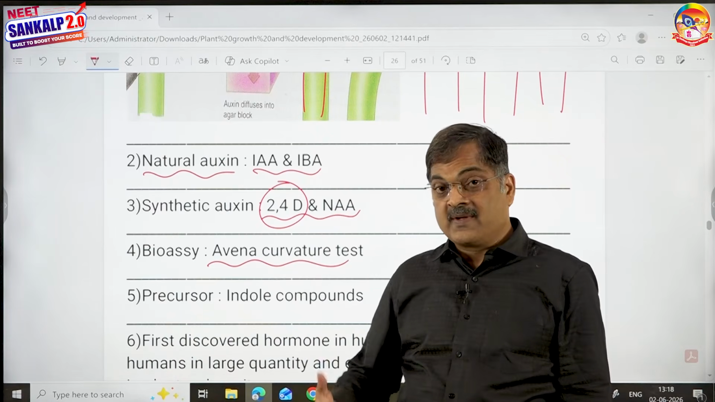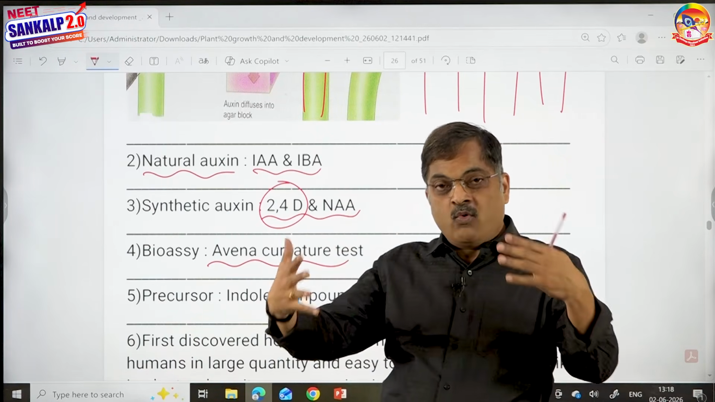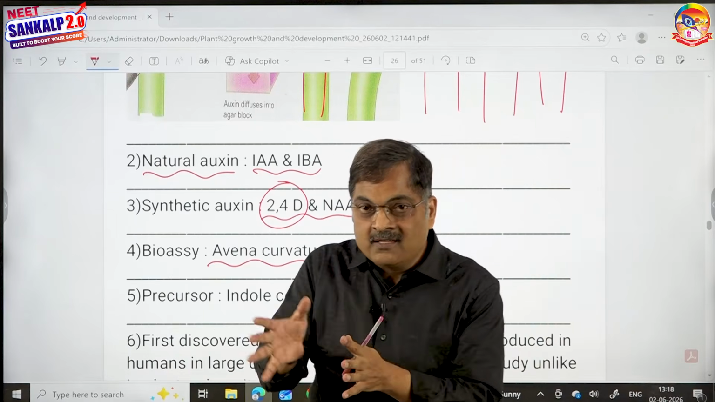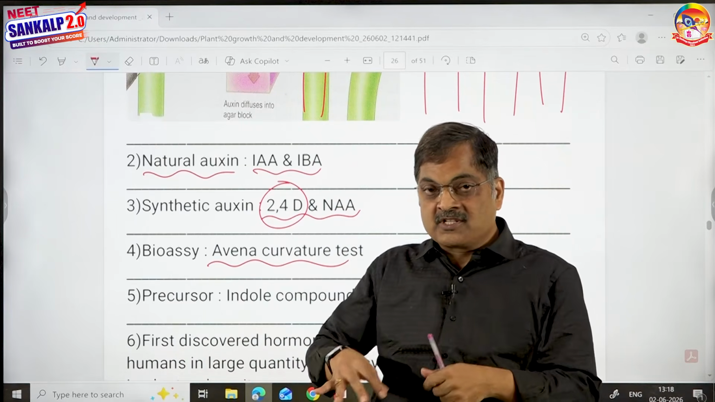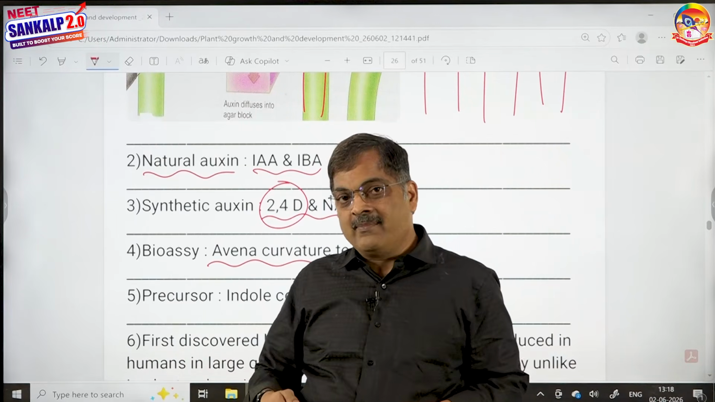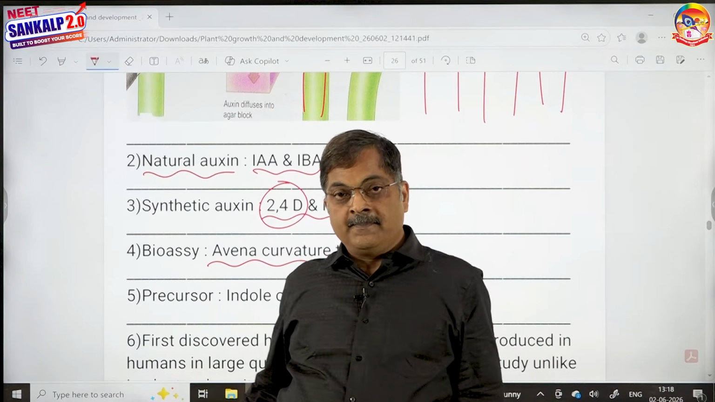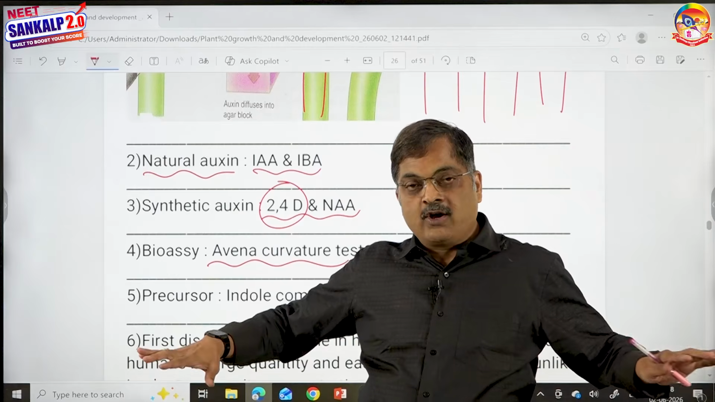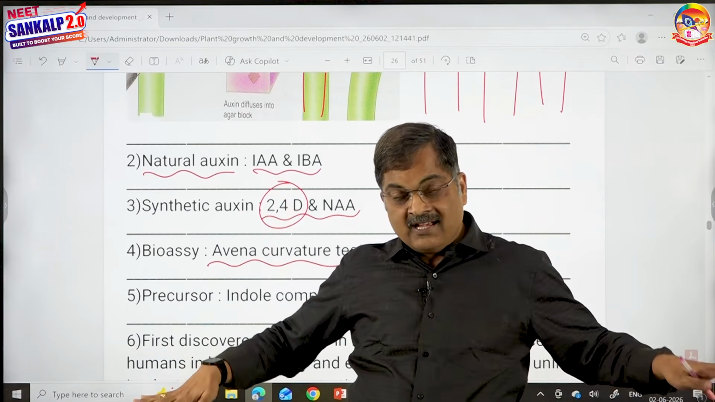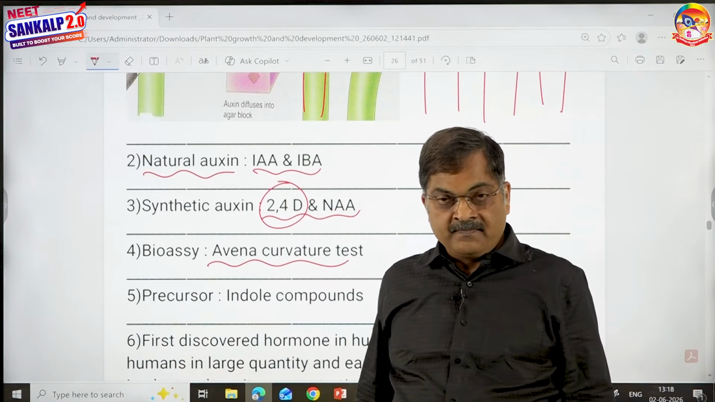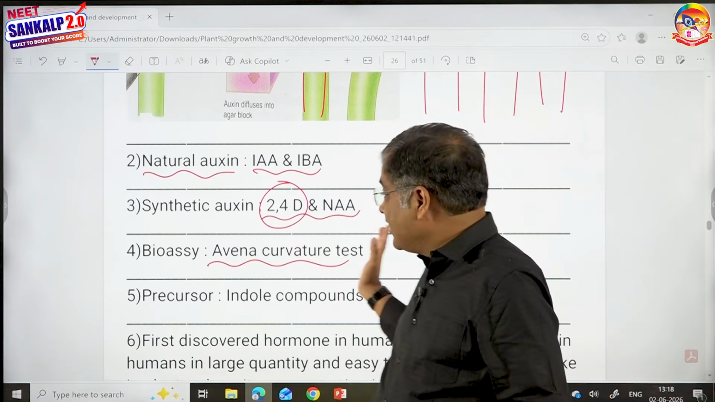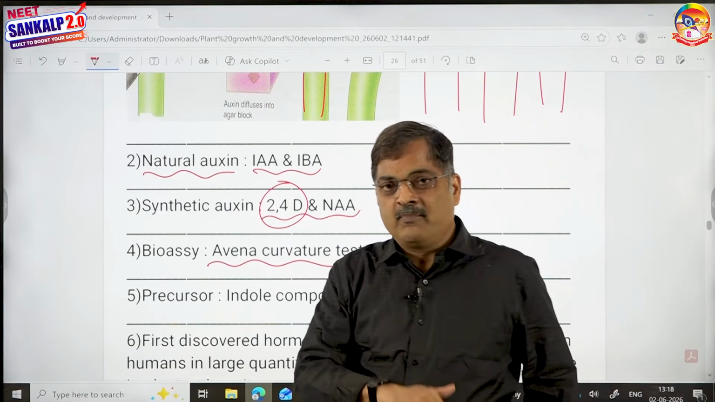2,4-dichlorophenoxyacetic acid. When Americans were unable to win a war against Vietnam, because the Vietnamese soldiers were hiding behind the bushes and killing the Americans, you know what Americans did? They sprayed 2,4-D on the entire area, such that all the dicot plants will die, such that they can have more visibility. In spite of that, Americans lost. That's a different story, which is not important for us.